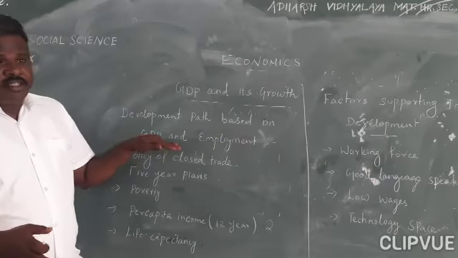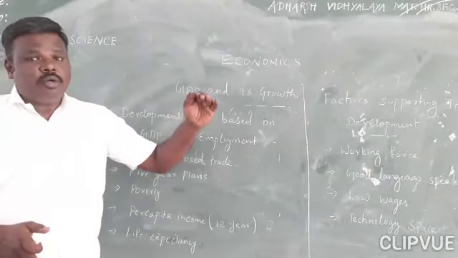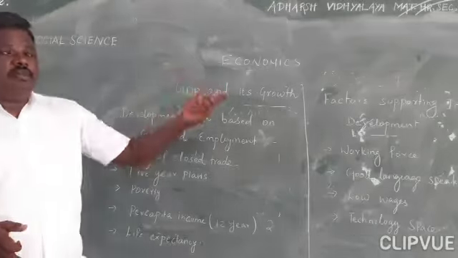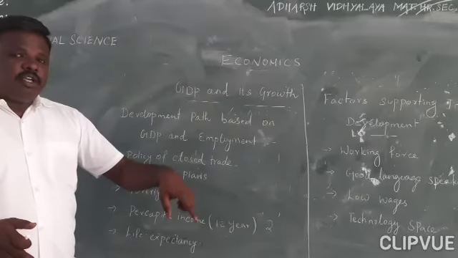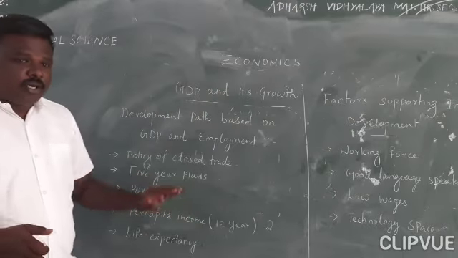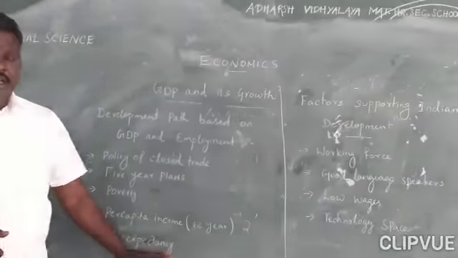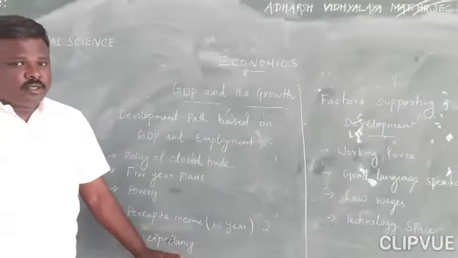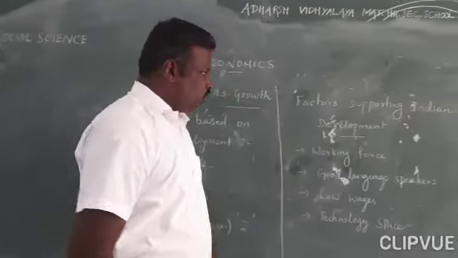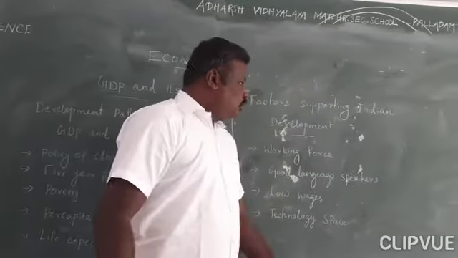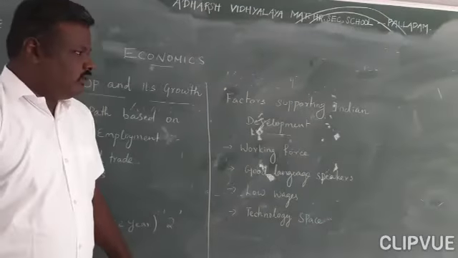If the GDP of the nation increases, our economy will grow automatically. If our economy grows, the government introduces many schemes to reduce poverty and to help poor and needy people. Okay, students? Next, we'll come to the next part: the factors supporting India's development.